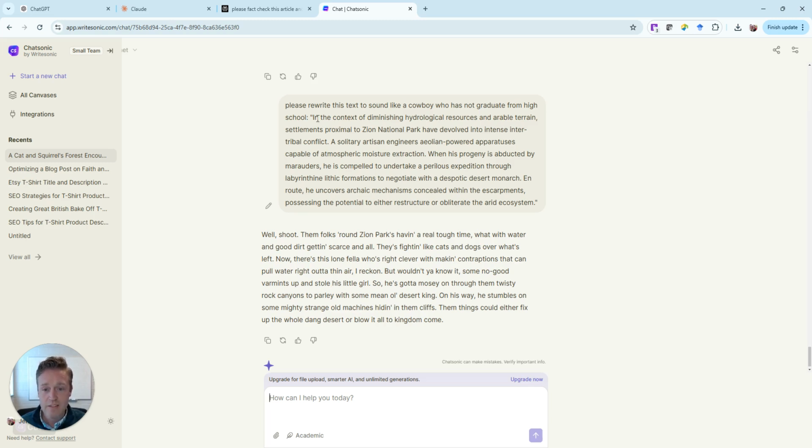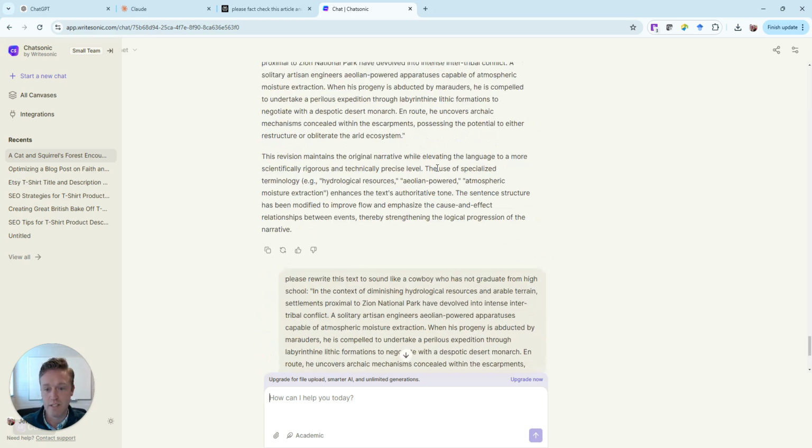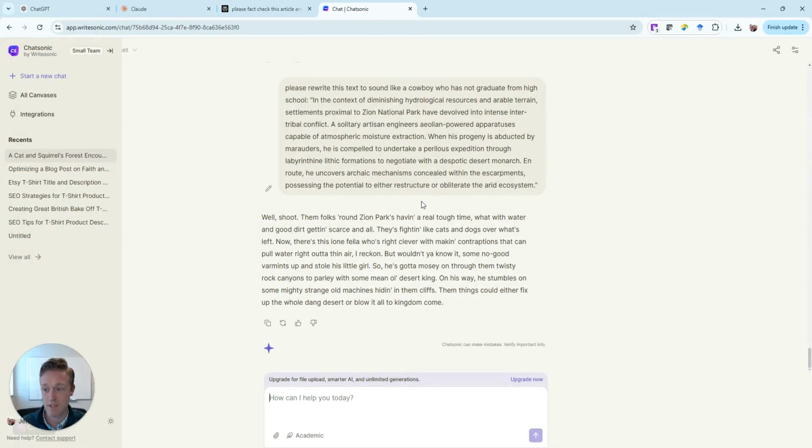So there you go. It says, in the context of diminishing hydrological resources and arable terrain, settlements proximal to Zion National Park have developed into intense intertribal conflict as solitary artisan engineers, aeolian-powered apparatuses capable of atmospheric moisture extraction. When his progeny is abducted by marauders, he is compelled to undertake perilous expeditions. So there you go. We took something that they said is scientifically sound, and we now turned it into something that a cowboy wrote.